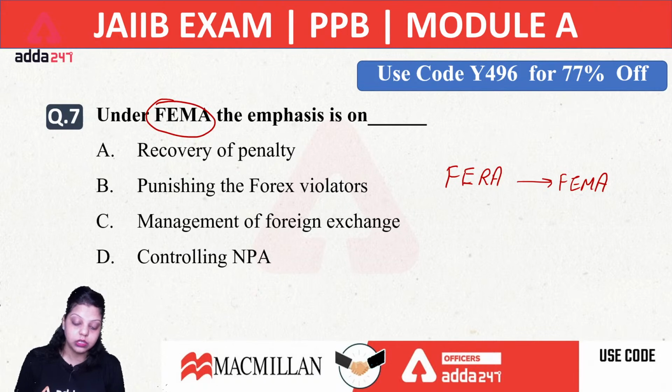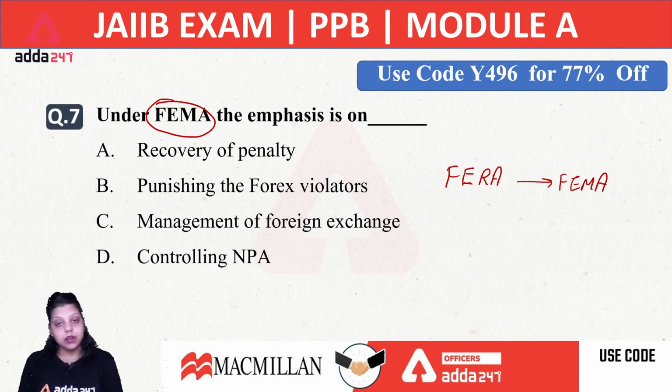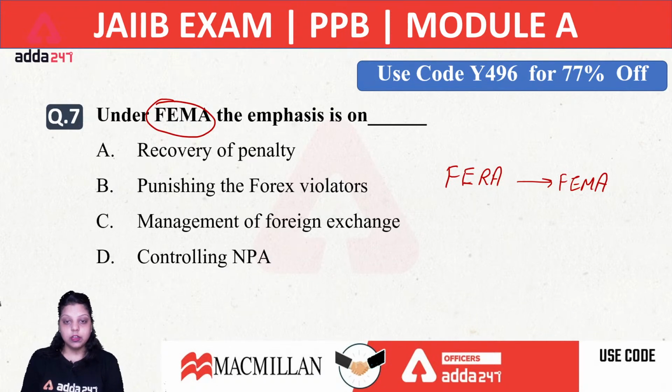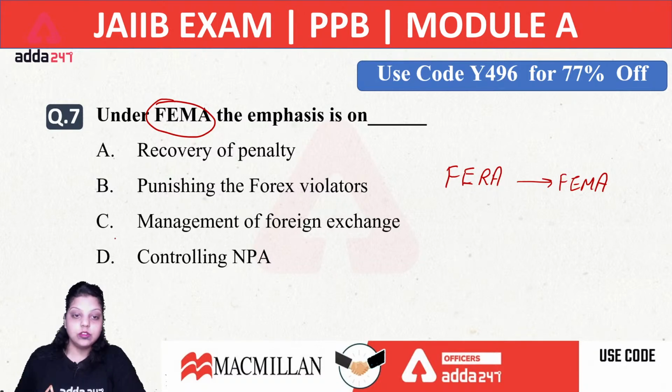Suri, do write the question number while you are answering. Okay, now what is the answer of the seventh question? Is it recovery of penalty? Is it punishing the Forex violators? Is it management of foreign exchange? Or the last, that is controlling NPA? Okay, everyone is going with the C option. Very good. The right answer is C, management of foreign exchange.